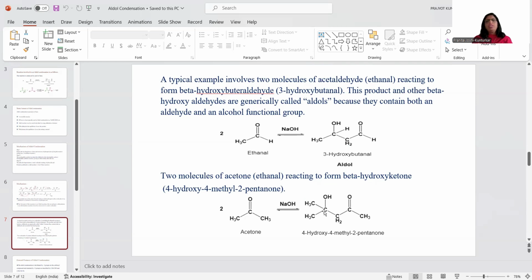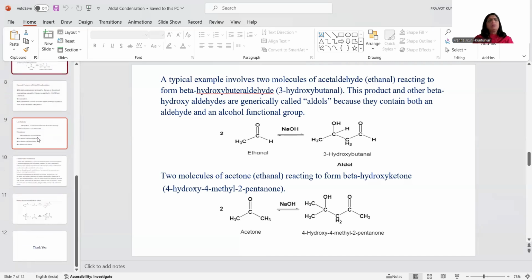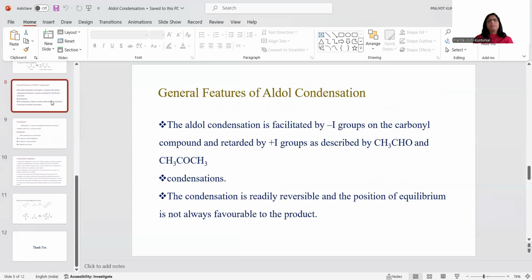Now this is 1, 2, 3, 4, and 5. So the name of the compound is 4-hydroxy 4-methyl 2-pentanone. If we consider this carbon as the one, the carbonyl group is present at the second carbon atom. Therefore, it is 2-pentanone, and at the 4 carbon atom, a hydroxyl group is present and a methyl group is also present. So it is 4-hydroxy 4-methyl 2-pentanone. This is the example when two ketones react with each other in an aldol condensation reaction.